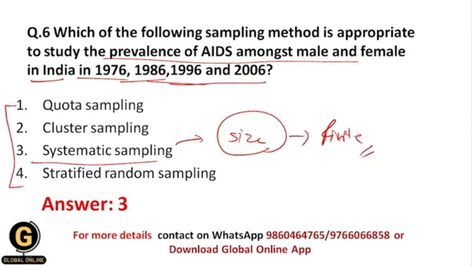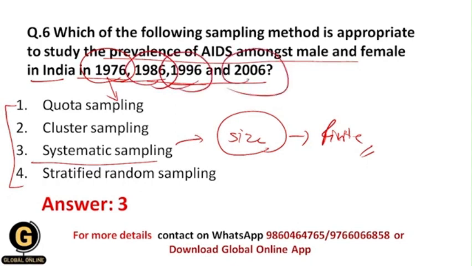Each and every year India announces the population of the people in that year. So the researcher knows the population size of India in 1976, as well as 1986, 1996 and 2006.